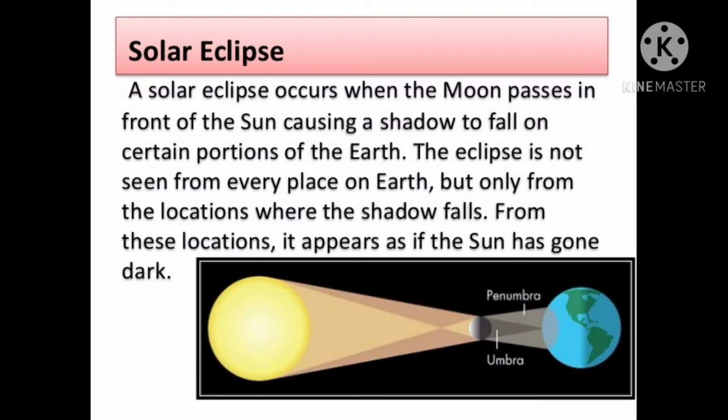Children, this is the reason that we cannot see the sun from every place on the earth. The place where the shadow falls, we cannot see the sun for a certain period of time. This is called a solar eclipse and it occurs only on the new moon day.